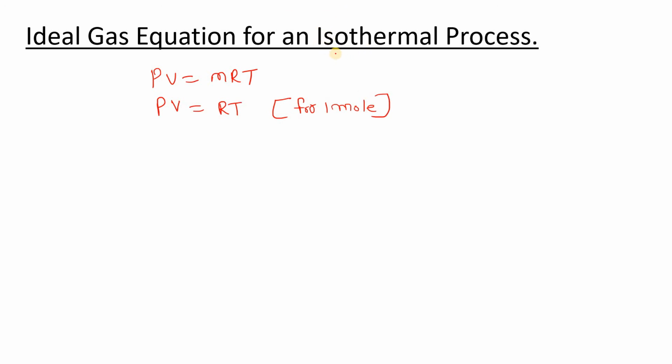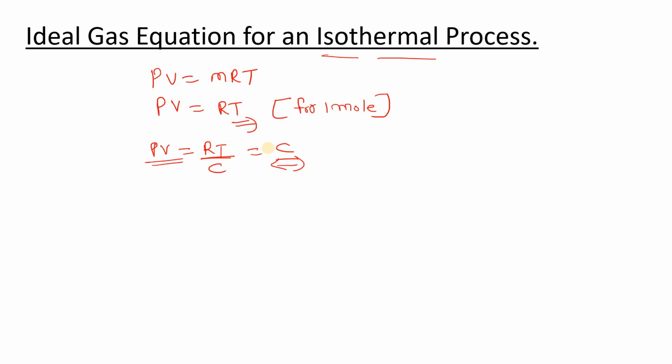As we are saying the process is isothermal, meaning the temperature is constant, then PV equals RT, both of these terms will be constant, and we can say that PV, the product of pressure and volume, will be constant. Got it.